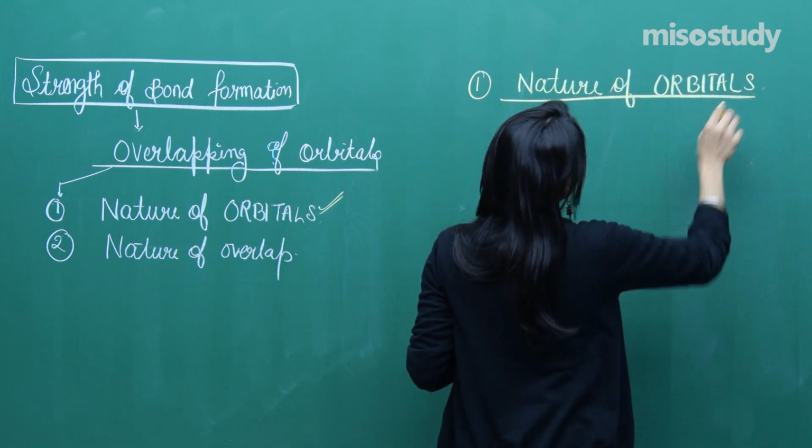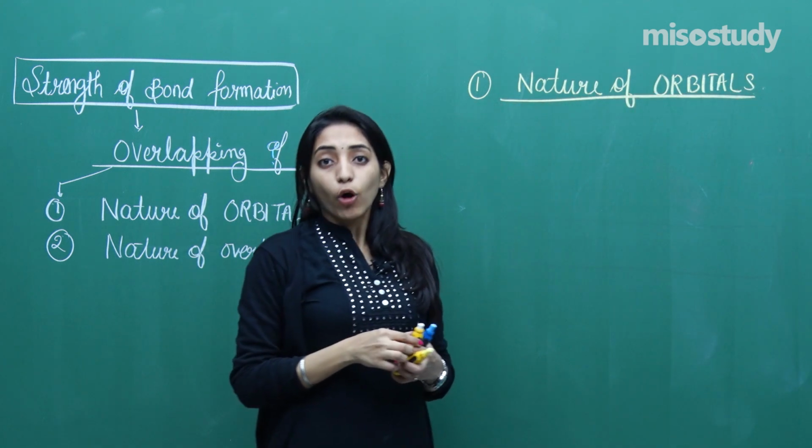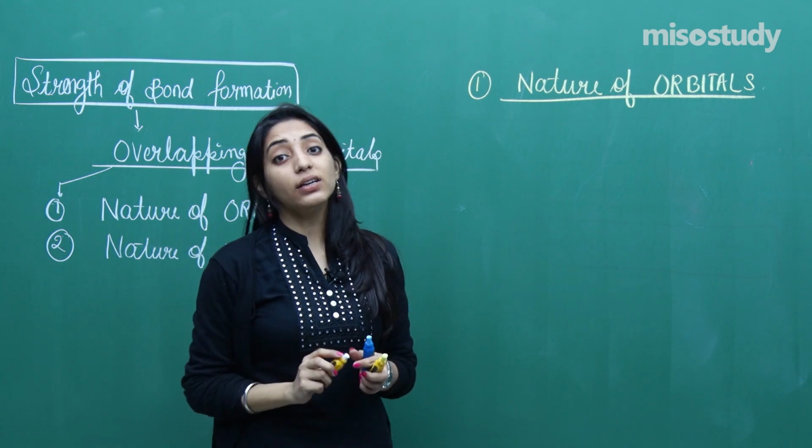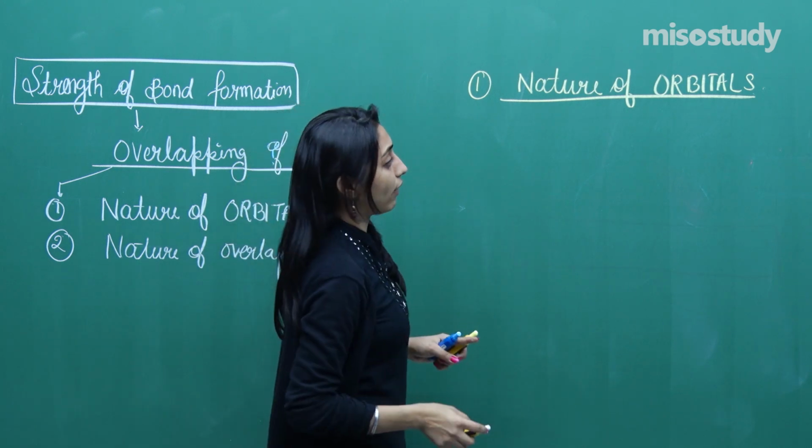How, on the basis of nature of orbitals, we can say that the bond so formed will be a stronger bond or a weaker bond. So listen to me very carefully.